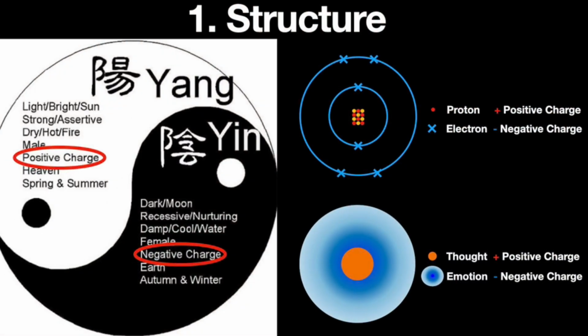The nucleus has a positive charge, the same as Yang in Taoism, which is associated with positivity. Yang also represents order, hardness, and logic, like a thought. The electrons have a negative charge, the same as Yin, which is associated with negativity. Yin also represents chaos, softness, and intuition, like an emotion.